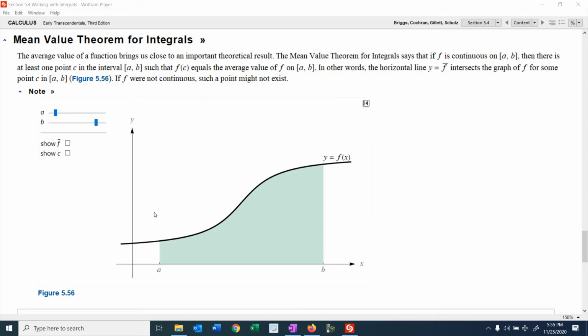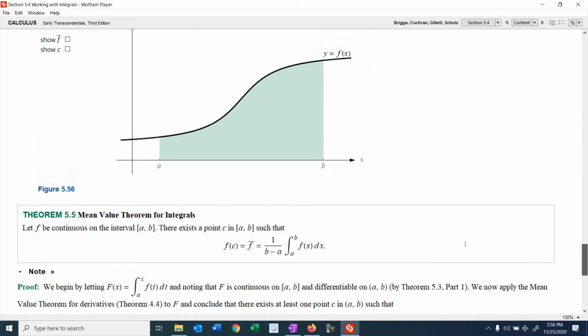Hello again. In this video, we're going to go over the mean value theorem for integrals. So here's what the mean value theorem for integrals says. Let f be continuous on a closed interval from a to b. And there exists a point c in the closed interval from a to b such that f evaluated at c is equal to the average value of f on the closed interval from a to b. And if you remember, the average value of f is equal to this little formula, 1 over b minus a times the definite integral of f of x from a to b.